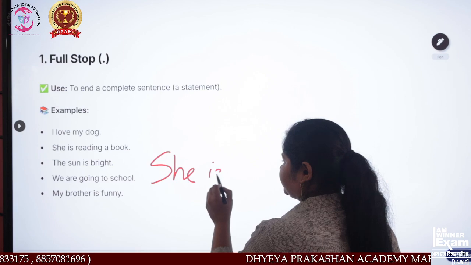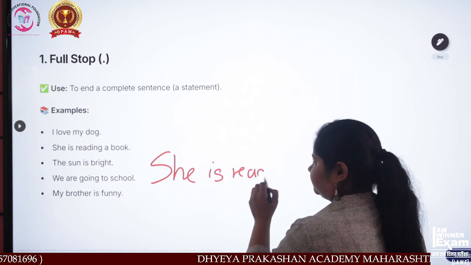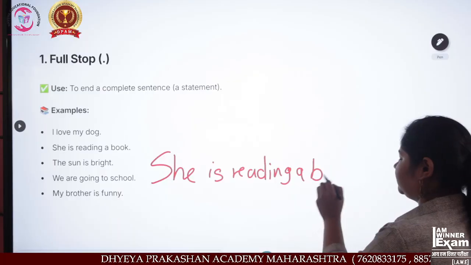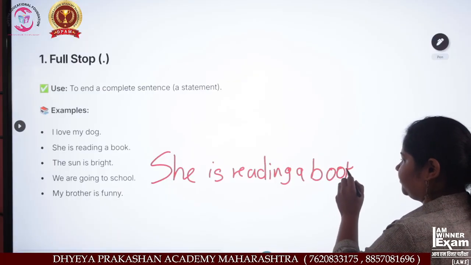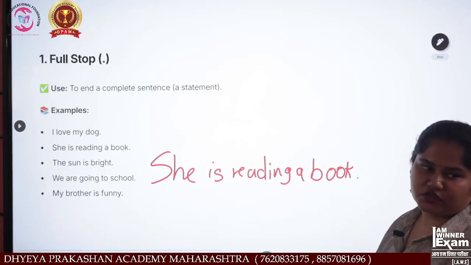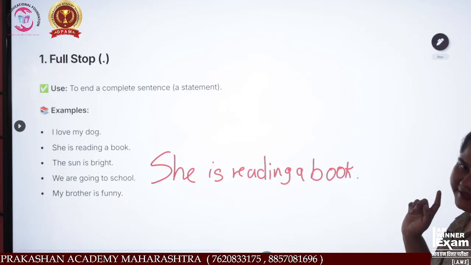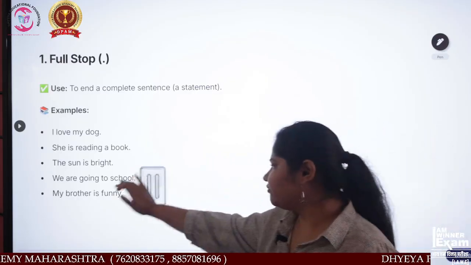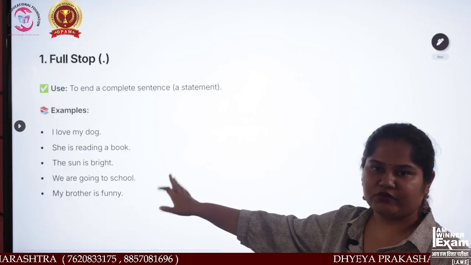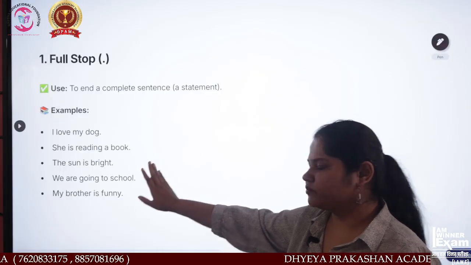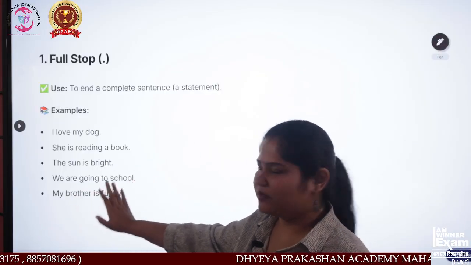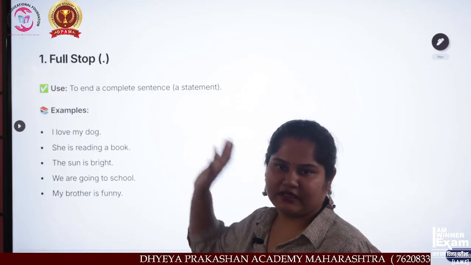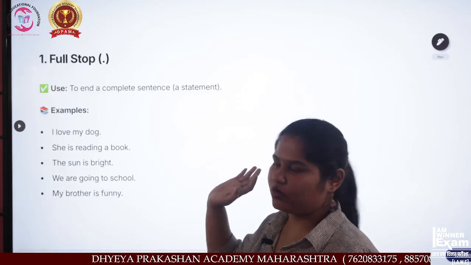She is reading a book, and then full stop. This is right. Okay, understand now which type you have to use? You don't have to use any other punctuation mark. You only use the full stop one. Take the first letter capital, the others are small.